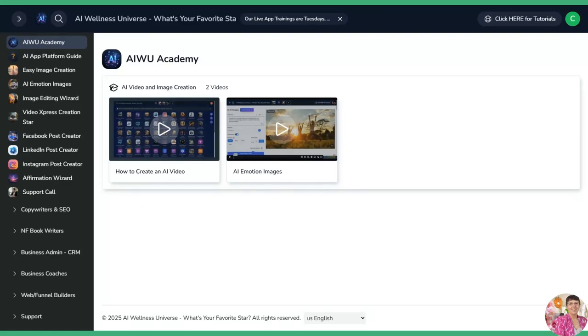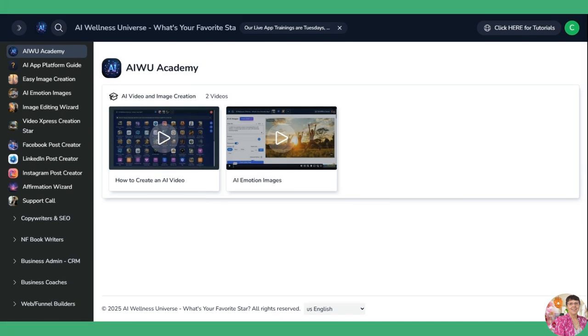Hi folks, when you open your AI Wellness Universe app platform today or tomorrow, you will see a new layout. We decided to upgrade the layout to make it easier to see. And when you see on the left side here, and I'll show you that, you can see the most common